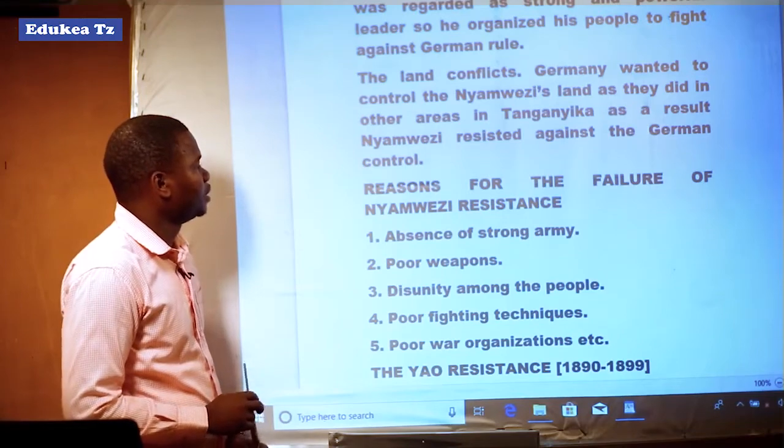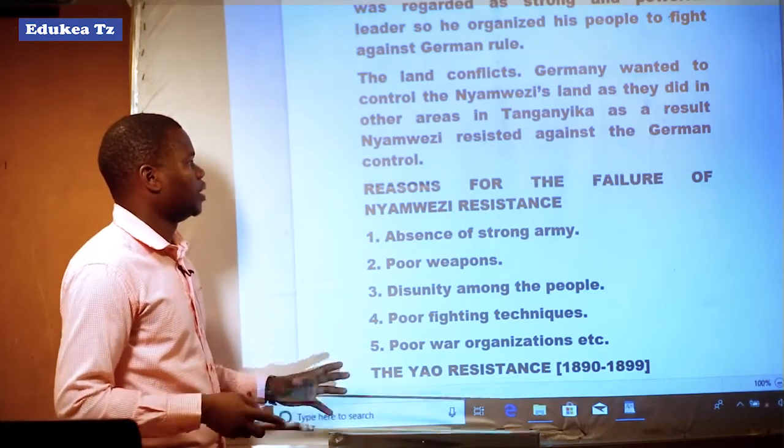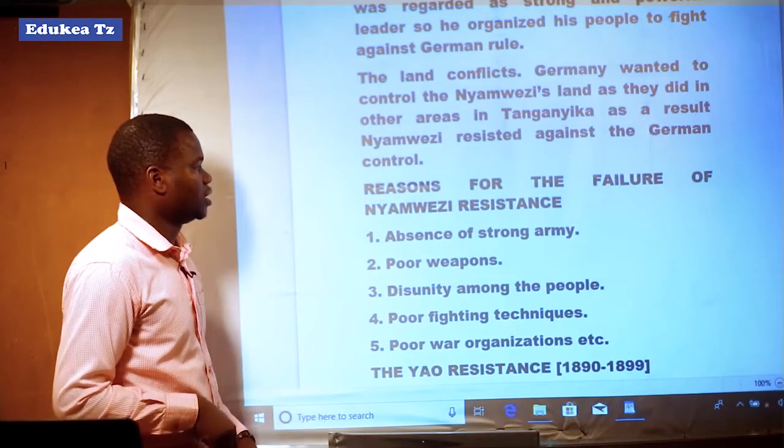But generally, the Nyamwezi failed to maintain their resistance against the German rule.